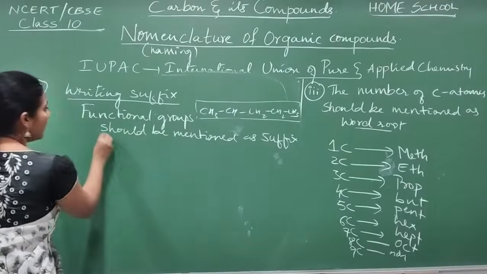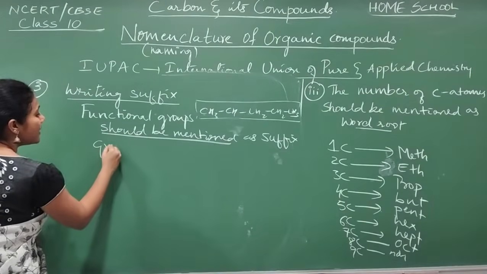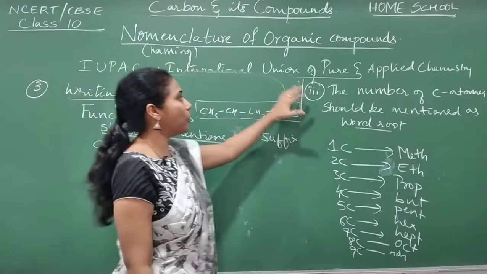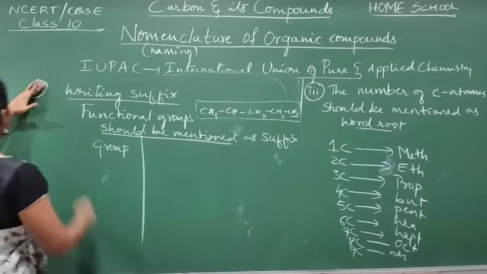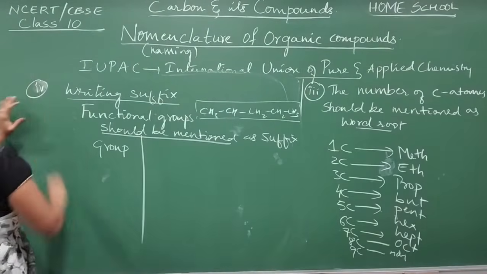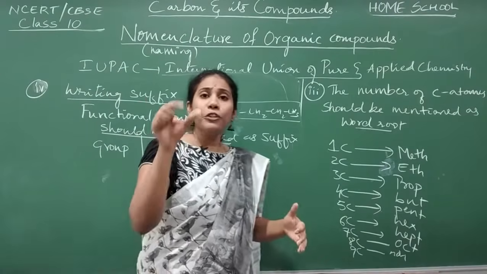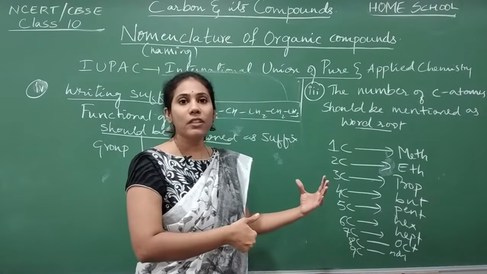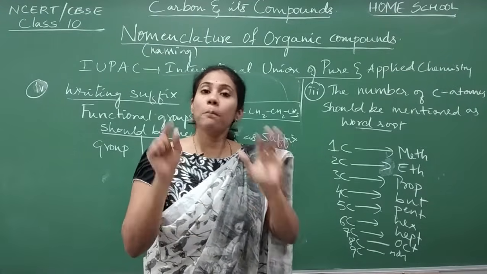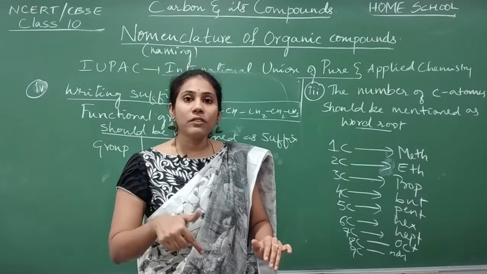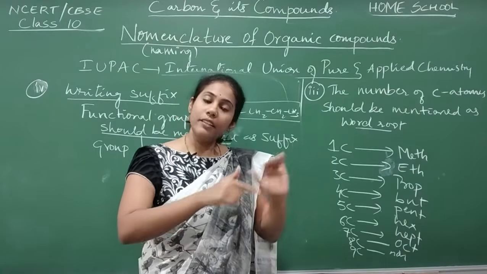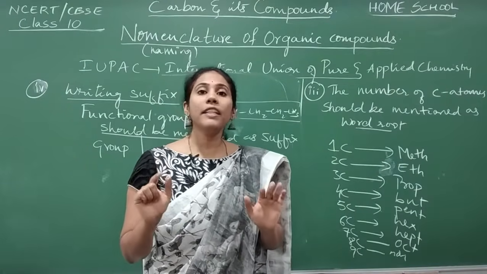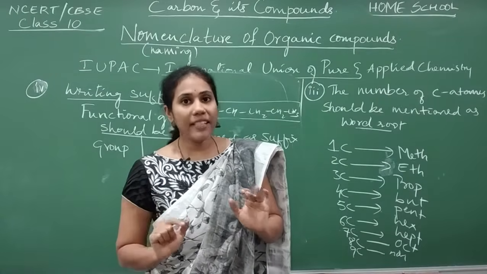Say, take a table. These things you have to note down, guys. Each and every point that I wrote, point 1, point 2, point 3, and this is our point 4, isn't it? So all this you have to pause the video, take it down in a book, and then continue. After each and every point, pause the video, write it down, try to understand, then go further. That is the way of learning nomenclature. It's very important to understand all the points very, very clearly.